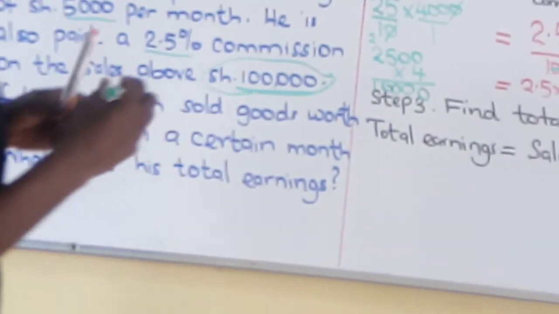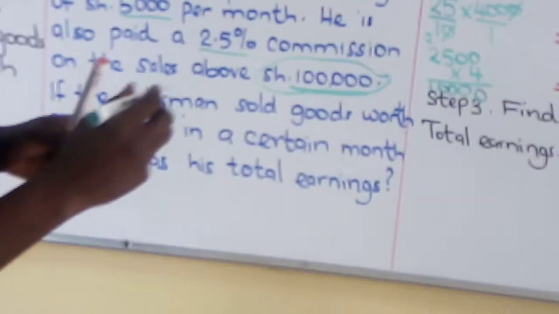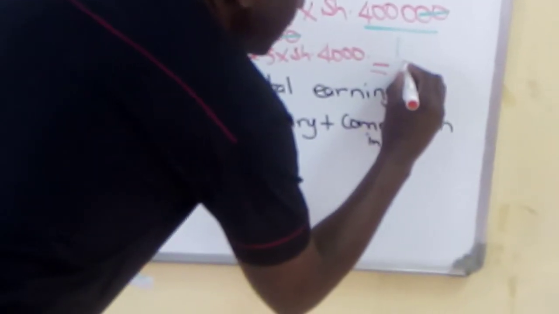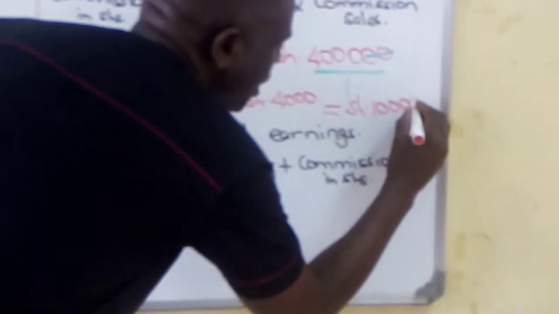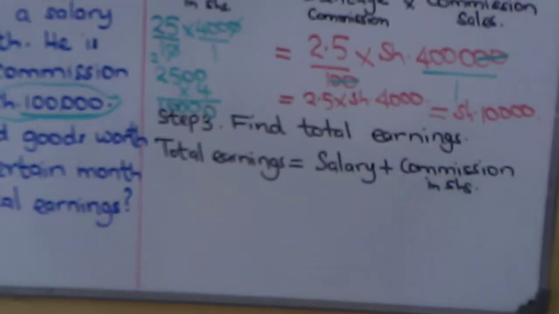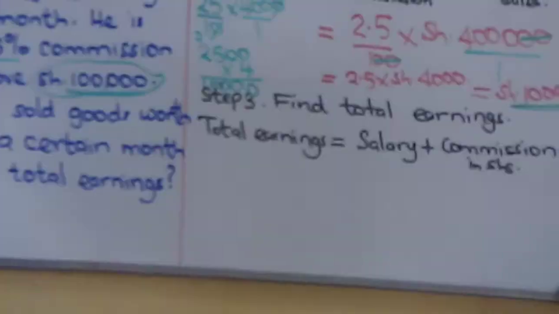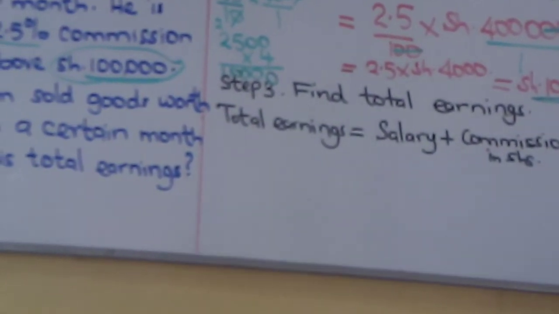So we have 10,000. We have 10,000 shillings. So the answer here would be 10,000 shillings. So 10,000 shillings is the commission sales. Then we come to the final step.